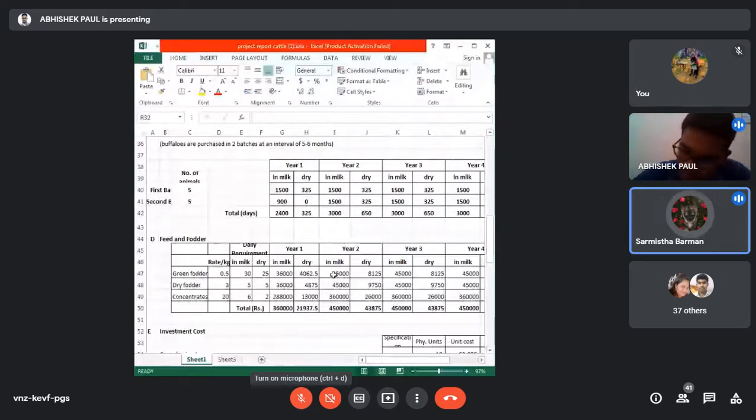After adding the dry roughage and the concentrates of the milch days, I got 12 lakh. For the dry days, it's 46,800, sir. So you just add these two, then the total amount will come for the first year. Then like this, you calculate for the second year also. Yes, sir.